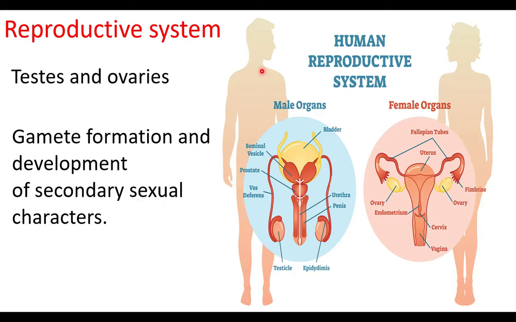The male voice, broad shoulders, facial hairs are the male secondary sexual characters. The soft female voice, some other characters are female secondary sexual characters.